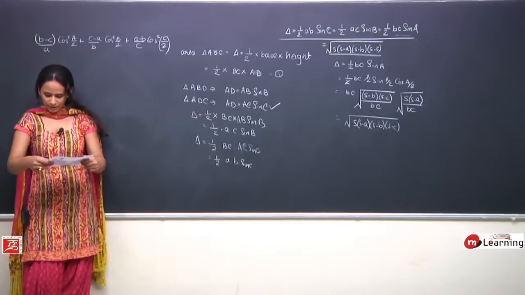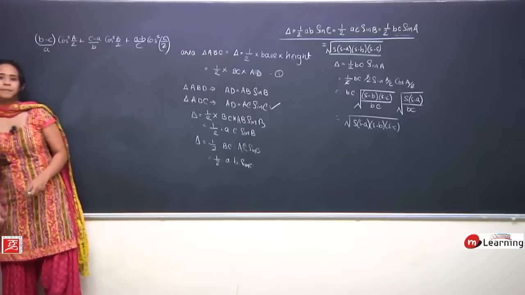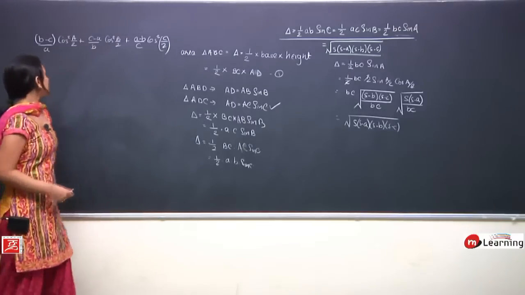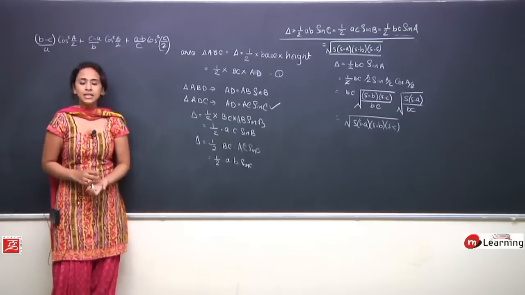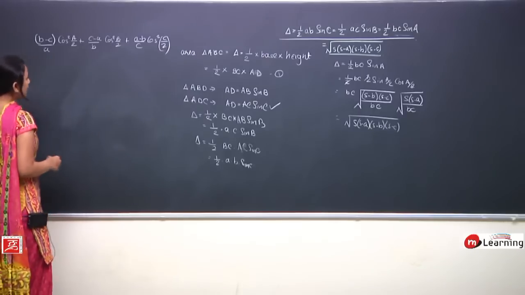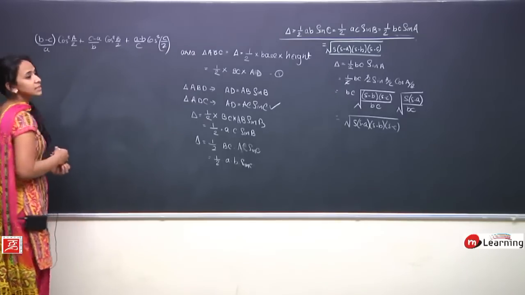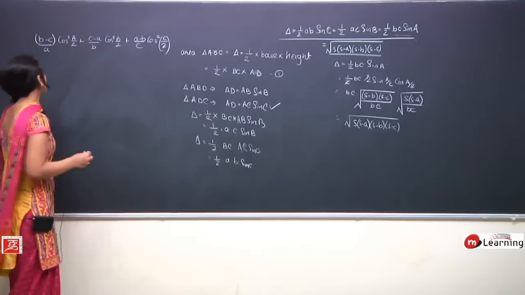Tell me how we do that. Quickly tell me. What should be the approach that we should follow first? Same approach. Either we should convert angles in terms of sides, or we should convert sides in terms of angles. So what I feel here is the easier approach would be, let us convert angles in terms of sides, because we know the direct formula for cos A by 2, B by 2 and C by 2.